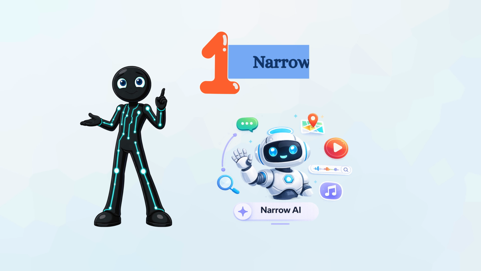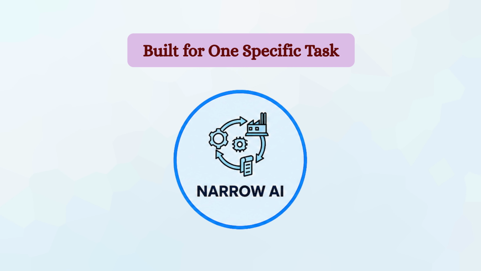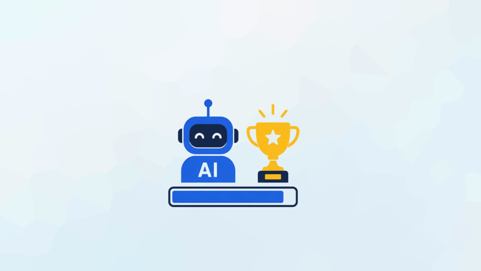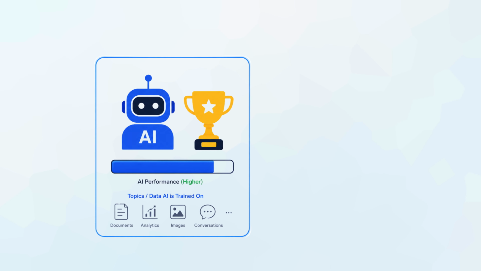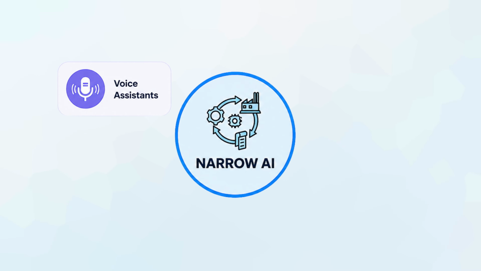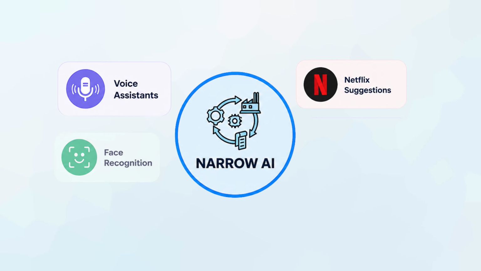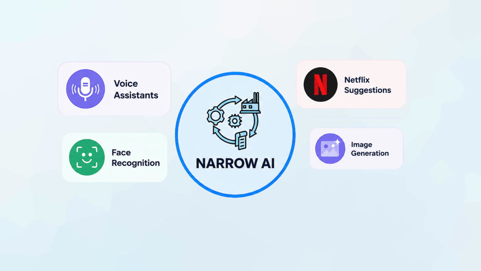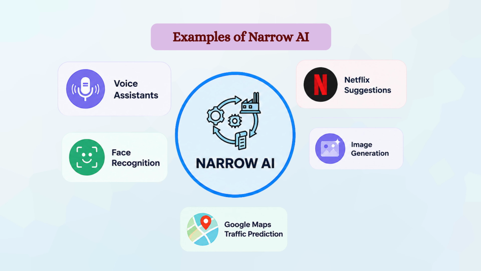The first type is narrow AI, also called weak AI. Narrow AI is designed to perform one specific task. It can become extremely good at that task, sometimes even better than humans, but it cannot operate outside the area it was trained for. For example, voice assistants, Netflix suggestions, face recognition, image generation tools, and Google Maps traffic prediction are all examples of narrow AI.